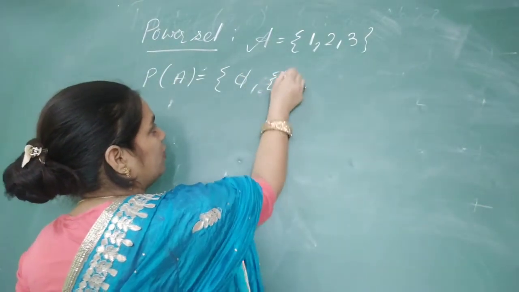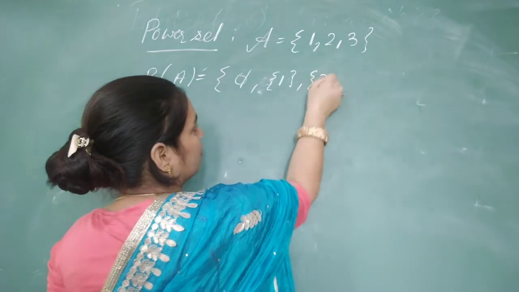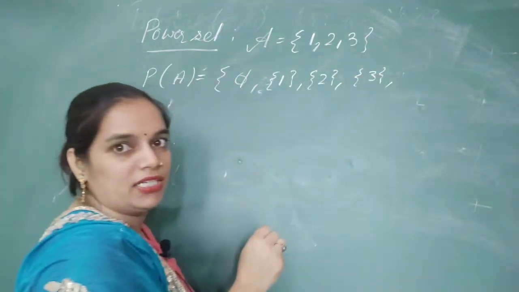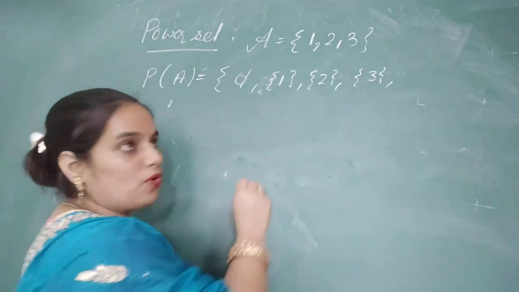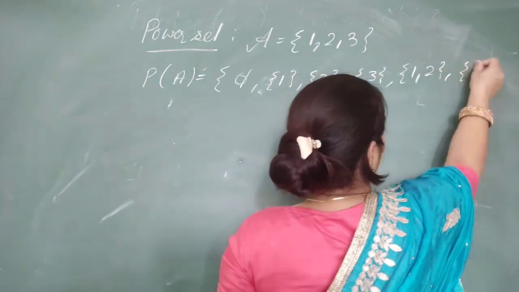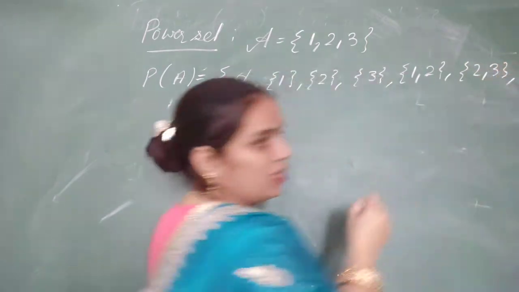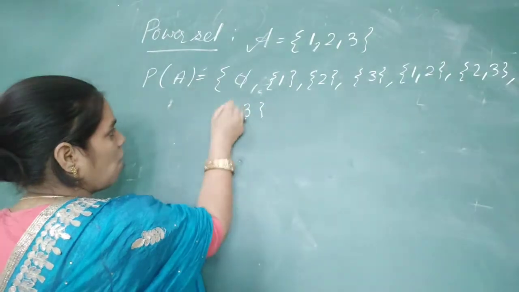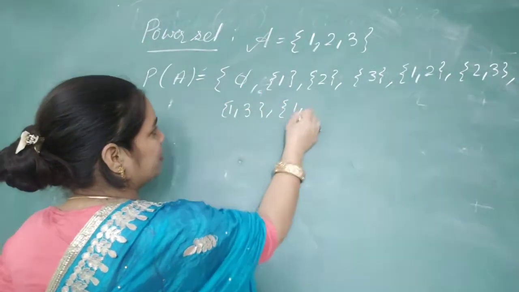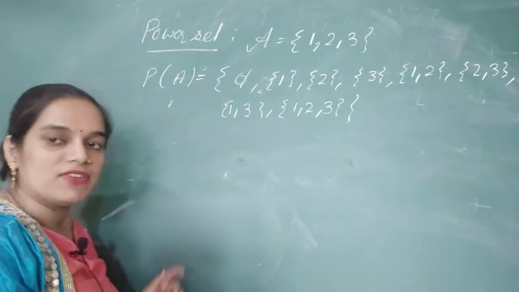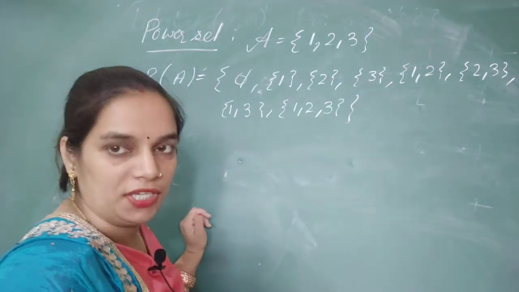Now I am taking one element at a time. These will be considered as subsets. Now I am writing the pairs of two elements, and 1 3. Now the set of 3 elements. So this becomes the power set of the set A.